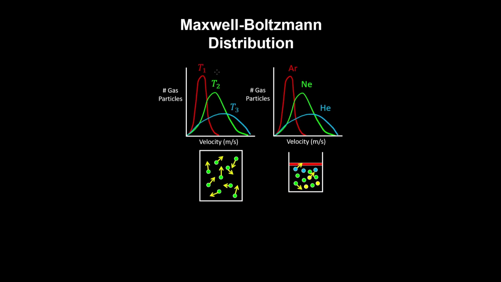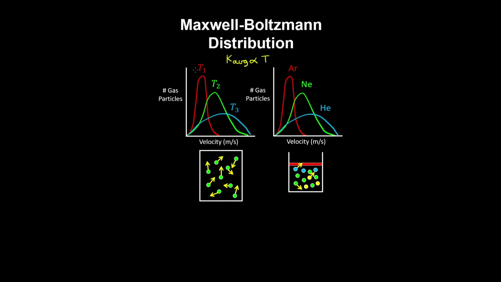The Maxwell-Boltzmann distribution gives a graphical representation of the distribution of velocities of gas particles at different temperatures, or a mixture of gases at the same temperature. And in both cases, the average kinetic energy of the gas or the mixture of gas is proportional to the absolute temperature in Kelvin. And that's from kinetic molecular theory.